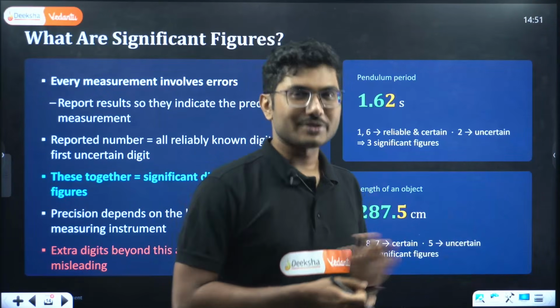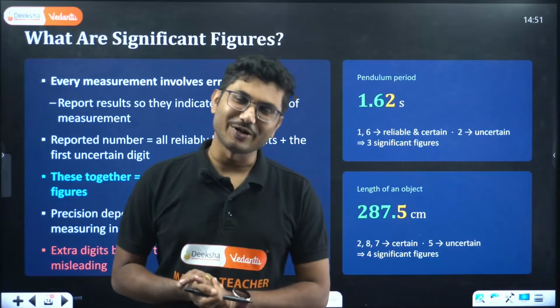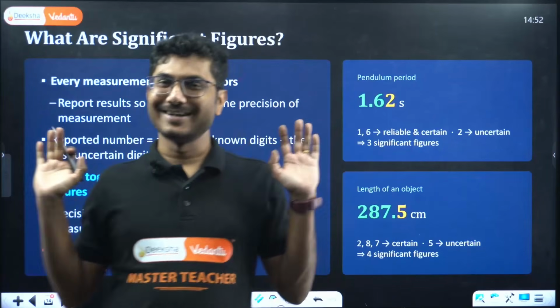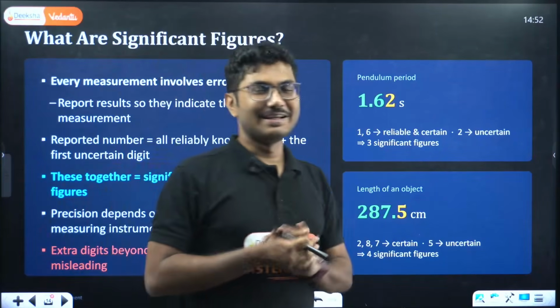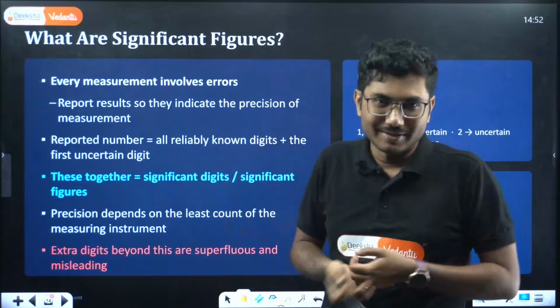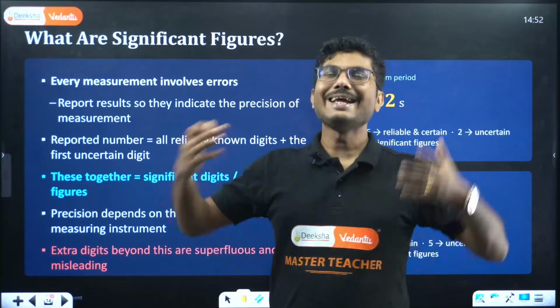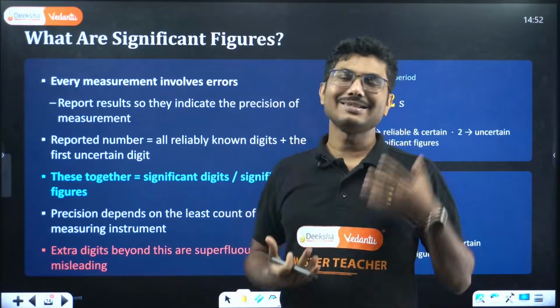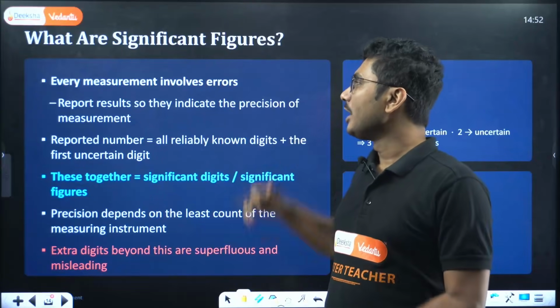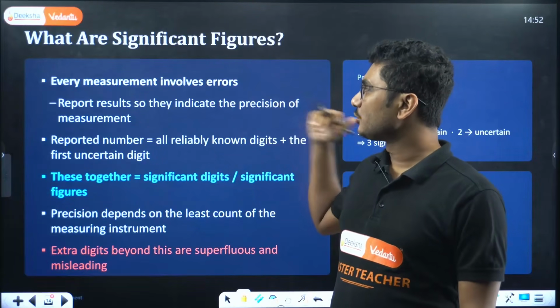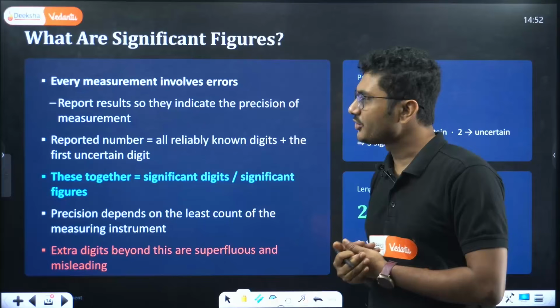So that means the shopkeeper's measuring device is faulty and he will say, oh, this is an error. You have to leave me because this is an error, I cannot help it, right? So every measurement contains a certain error. Report results so they indicate the precision of the measurement.